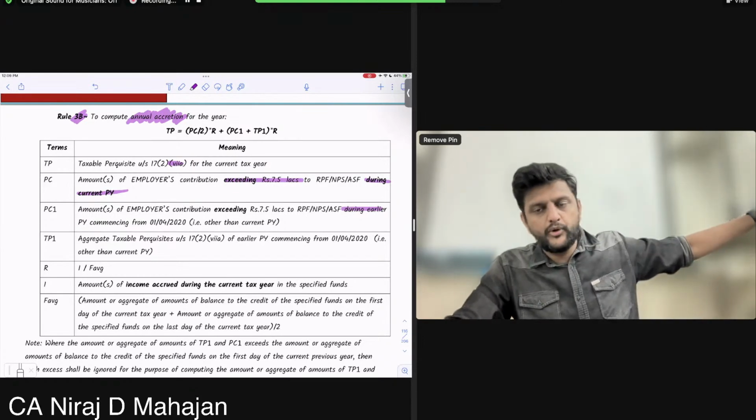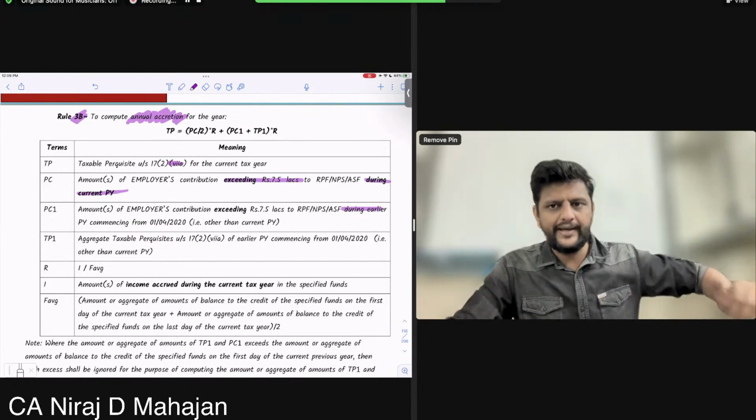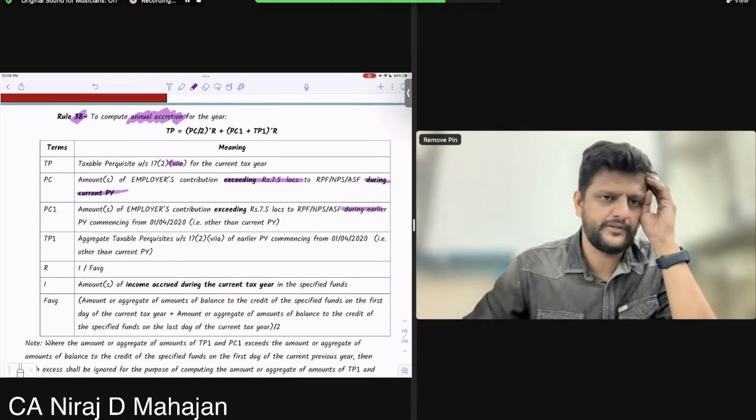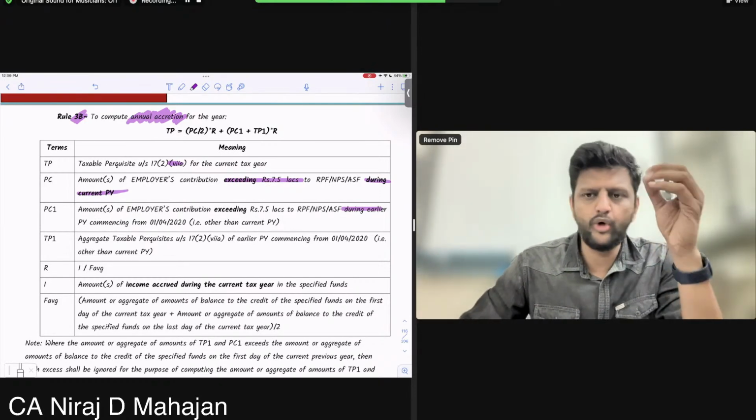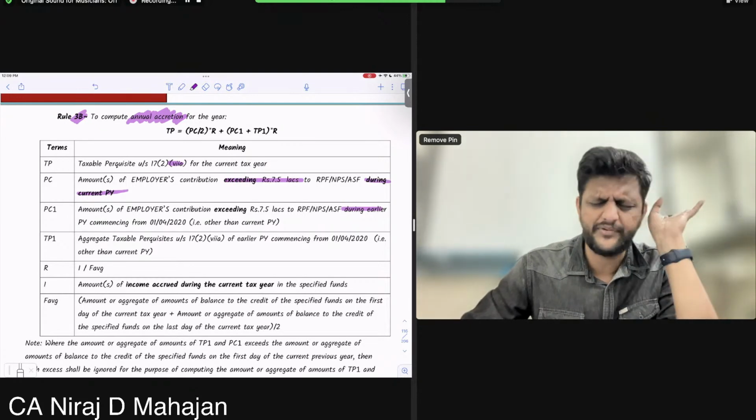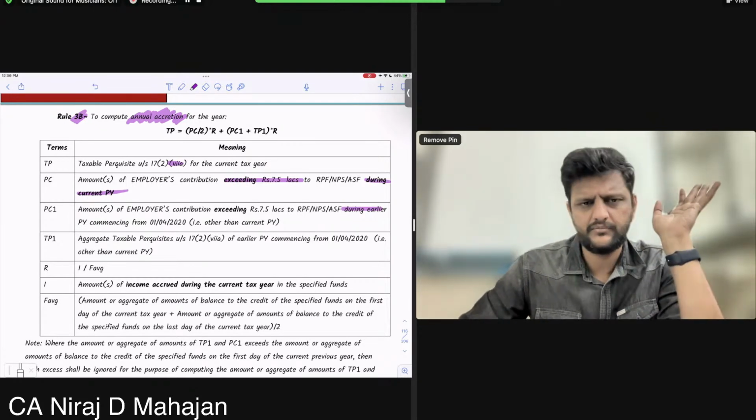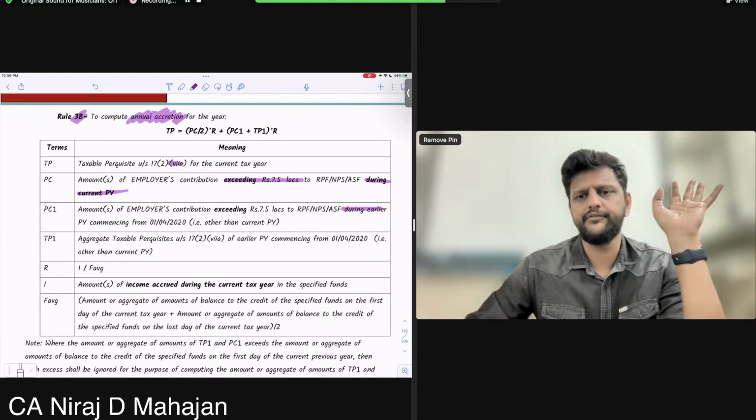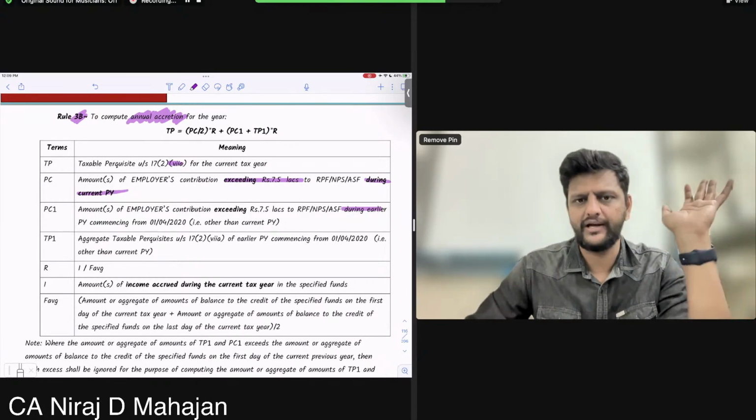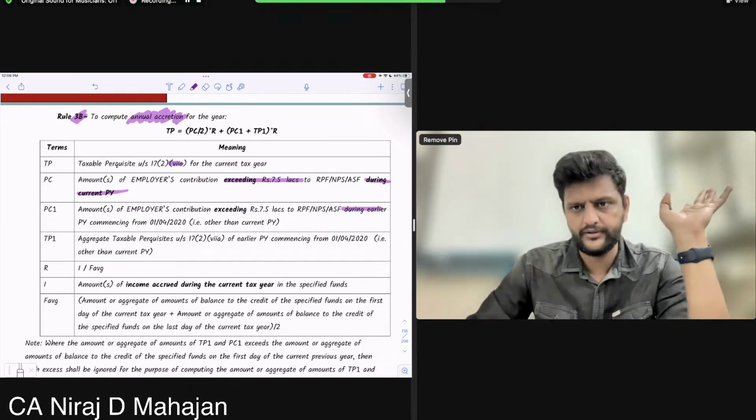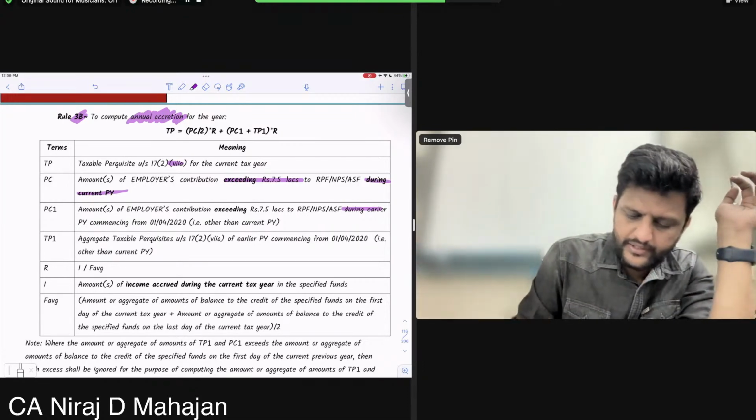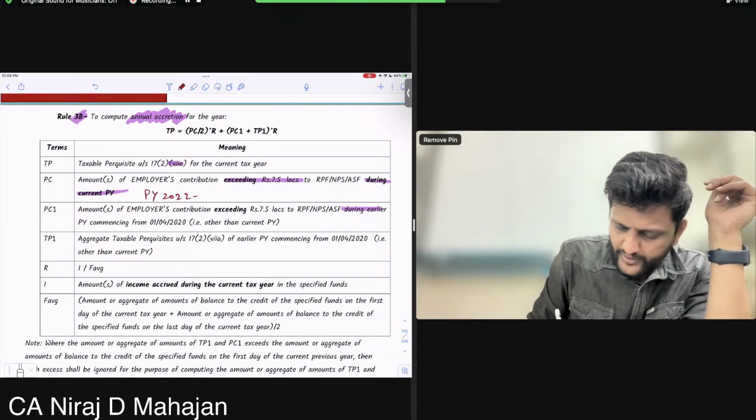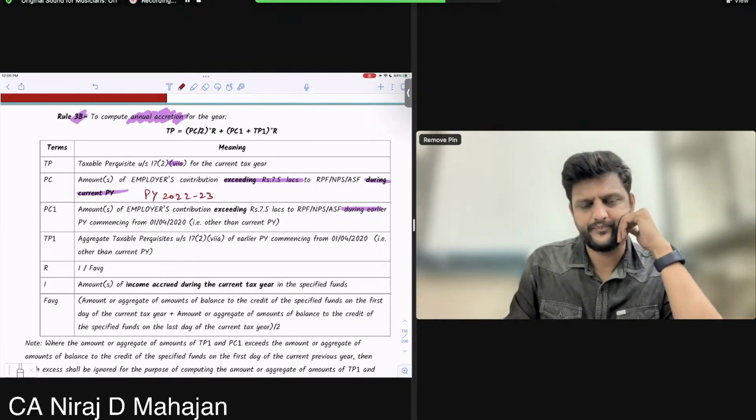So whatever was contributed till now, more than 7.5 lakhs. I'll repeat, what is PC1? Both PC is the employer's contribution more than 7.5 lakhs. PC is the current year. Chalega? Okay till here? PC1 is the cumulative total of more than 7.5 lakhs till the earlier year. We are in which year currently? Your current PY is PY 22-23. Yes, till here?